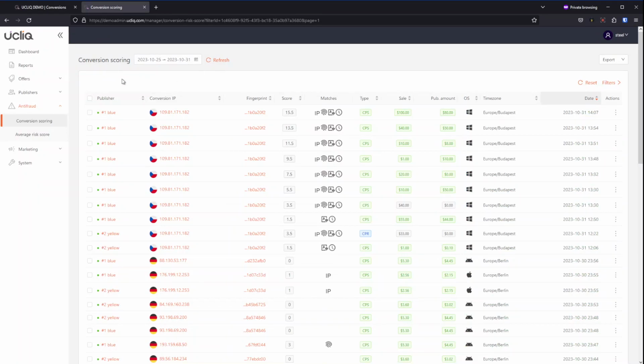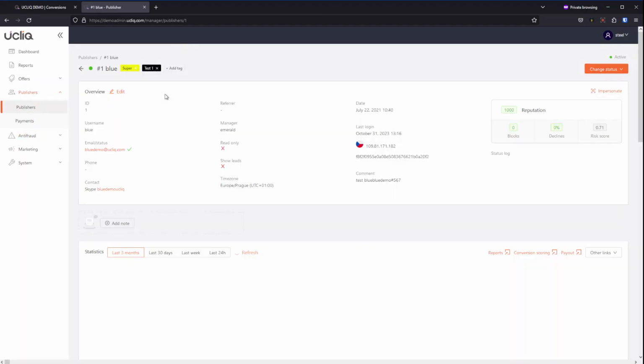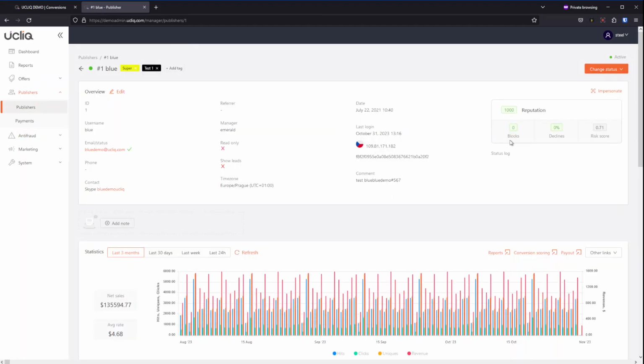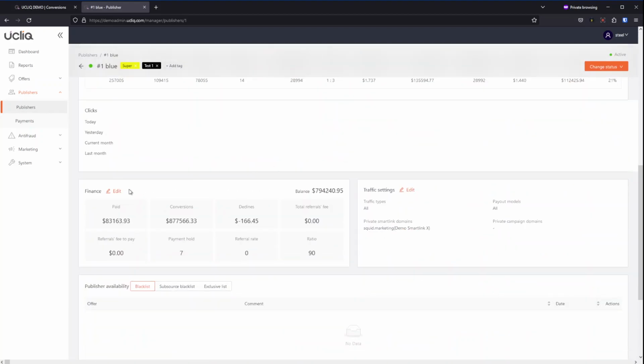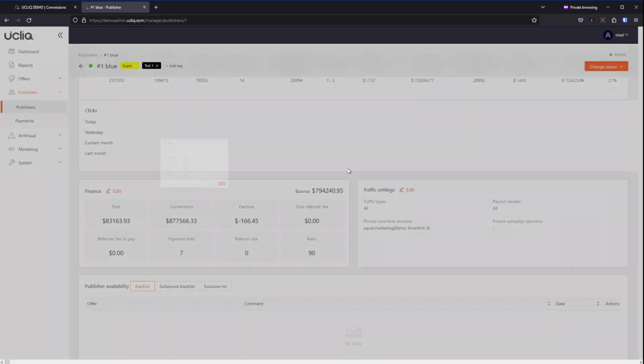ratios are working. Let's look at publishers panel really quickly and see how this rate, individual rate, can be set up. So let's go to finance section. And you see for this particular publisher, custom ratio is 90%, but offer ratio is 80%. So we set offer ratio to take over publisher ratio. That's why 80% was applied.